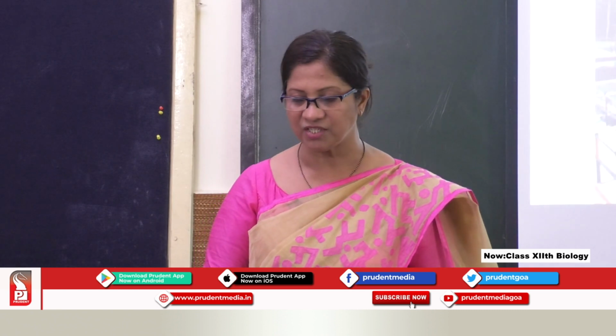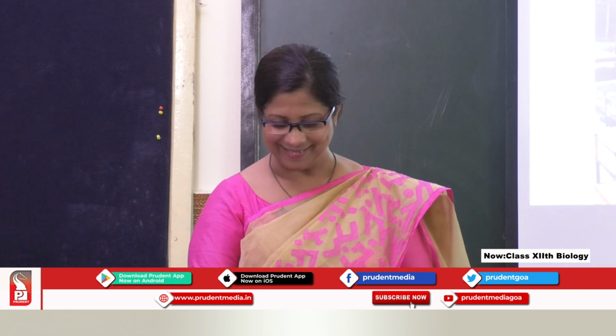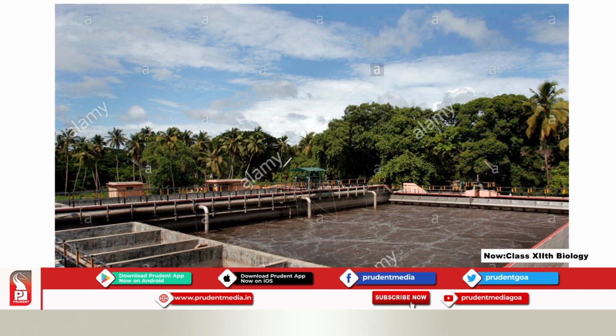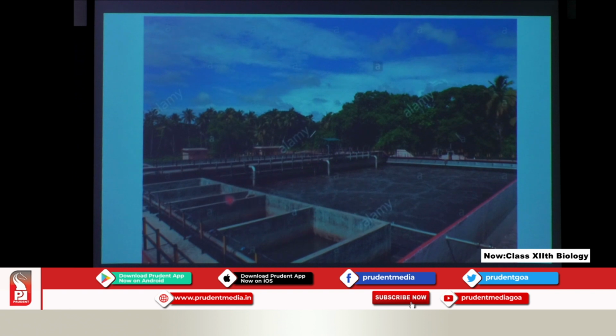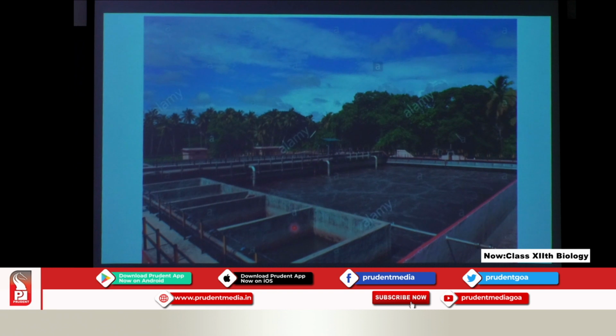Now see students, I tried to put some plants which are present in Goa. This is a plant in Panjim. I have not seen it myself, but I wanted some plants present in Goa, so I got this picture and put it here. These are the tanks and all, and how the water is treated. I think this is the raw sewage if I am not mistaken, because they have not given any labels. It's raw sewage, then it goes into the settling tank and they will be treating it. I have not visited it, but if you are interested, you can visit this plant.